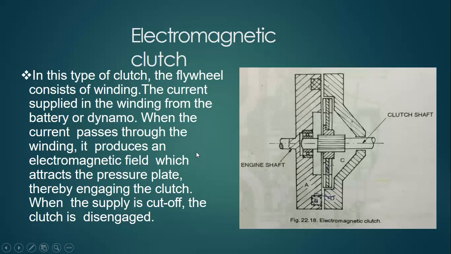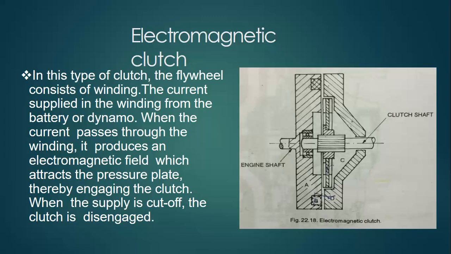Let's discuss the electromagnetic clutch. In this type of clutch, the flywheel consists of winding, copper winding or aluminium winding. Two types of winding can be done on this clutch. The current is supplied to the winding from the battery or dynamo. We have two power sources, the battery as well as the dynamo, or we can say alternator.